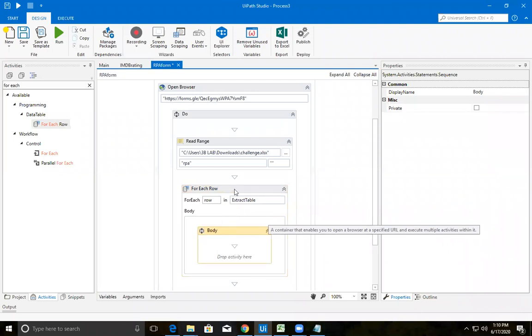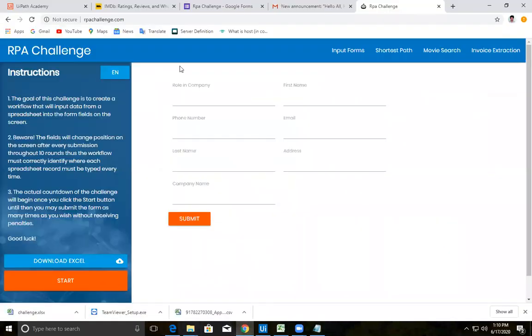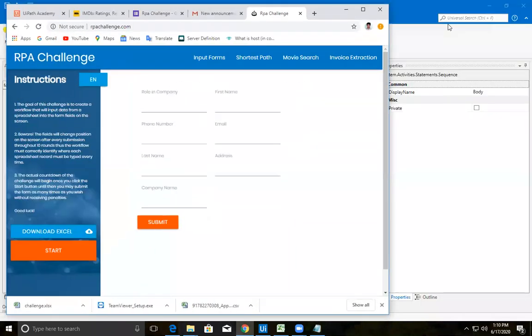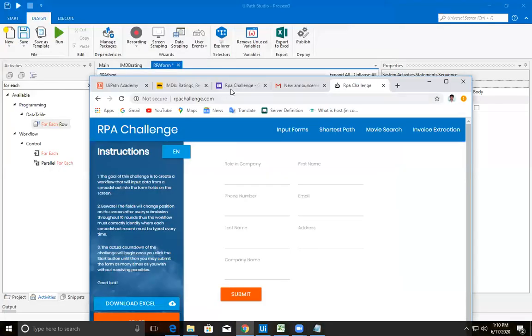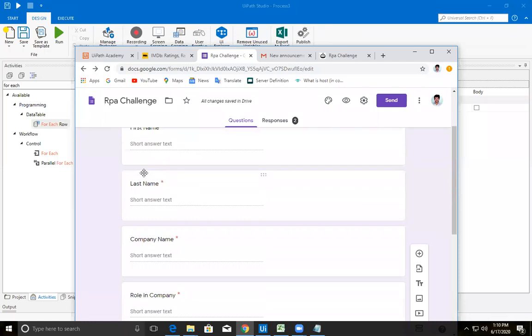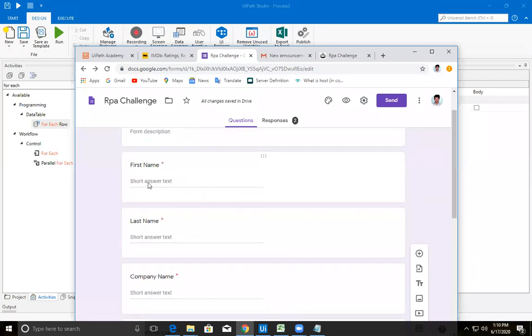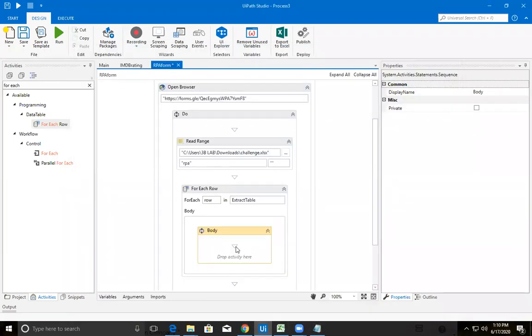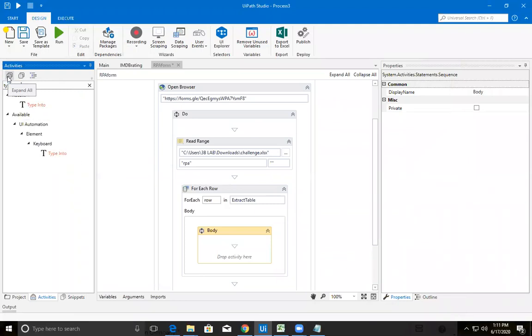After extracting, what do you need to do? I need to simply, where is my form? My form. This is covering my things. Yeah, this is my form. Okay. I need to type here, right? I need to type here. So for that, I need an activity called type into. So get this type into here.